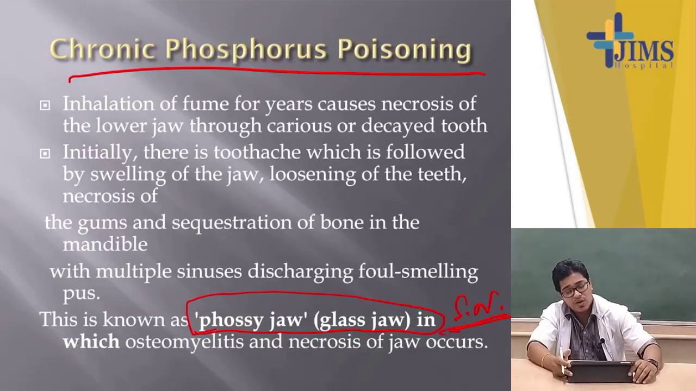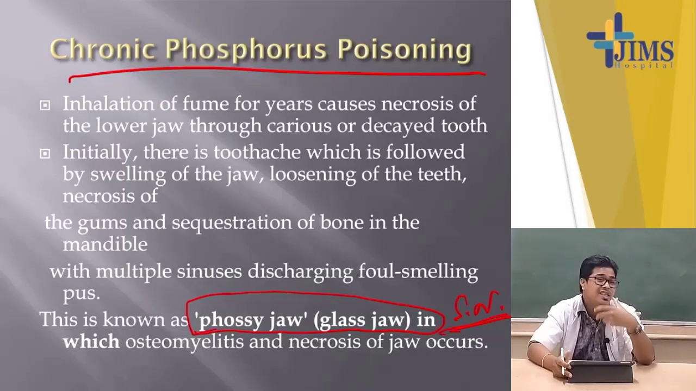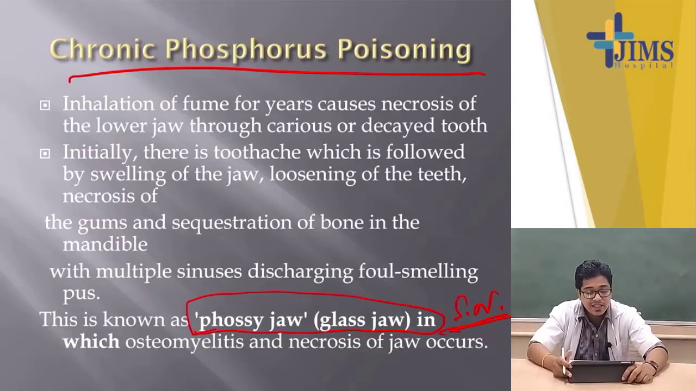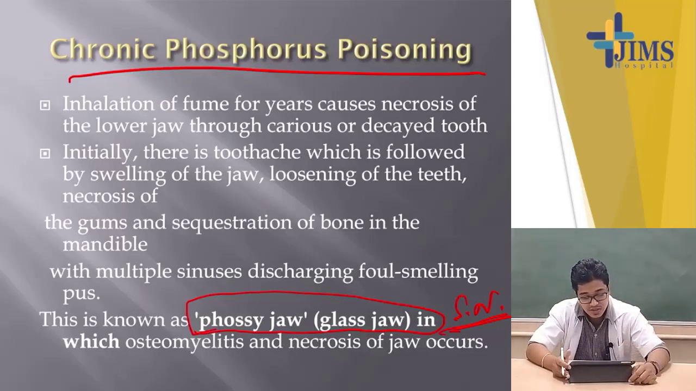So phossy jaw occurs when the fumes of phosphorus enter your body year after year by the inhalation route. Then there will be necrosis of the lower jaw through carious or decaying teeth. If you have carious teeth in the lower jaw, or one tooth is decaying, and you are exposed in a factory of explosive substances, chronically phosphorus fumes entering the body by inhalation, then in the lower jaw there will be necrosis.